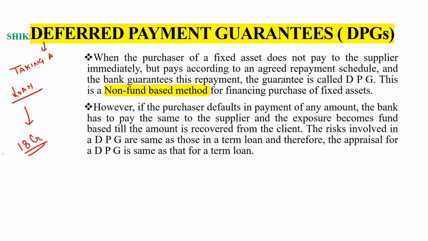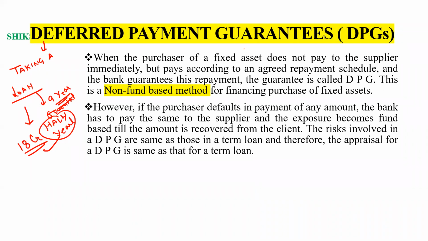Here we will do the payment not in one instance. We can say that we have a total 9-year loan with half yearly installments, like after every 6 months we have to pay the installment. These things come under the deferred payment guarantee. So how it relates here, let's discuss.